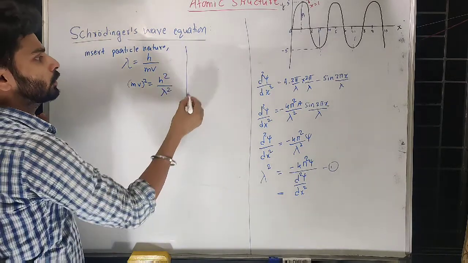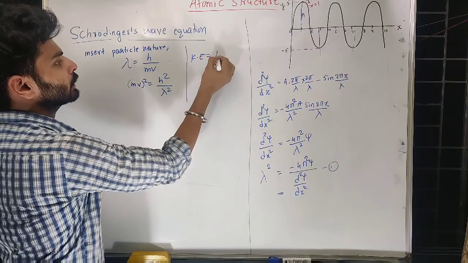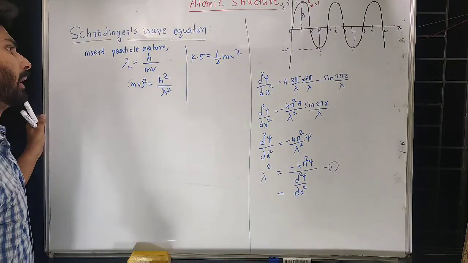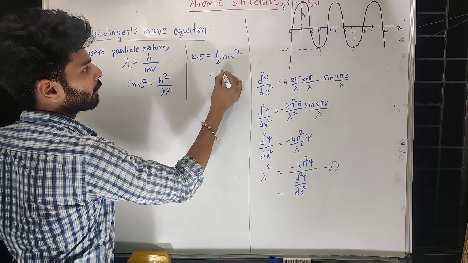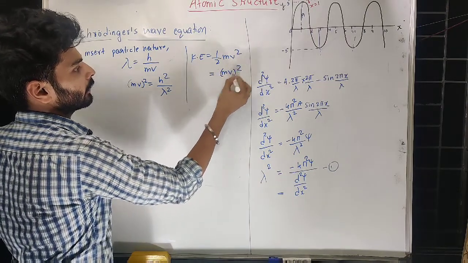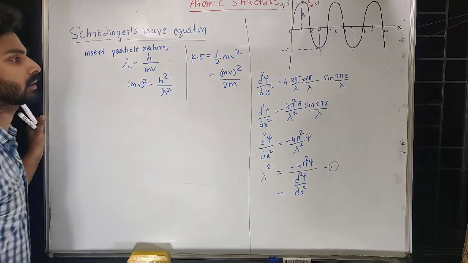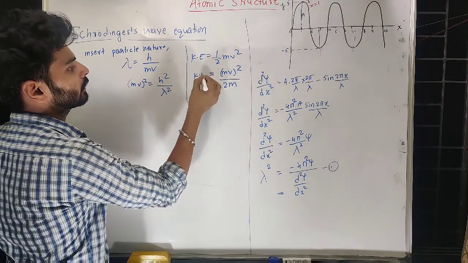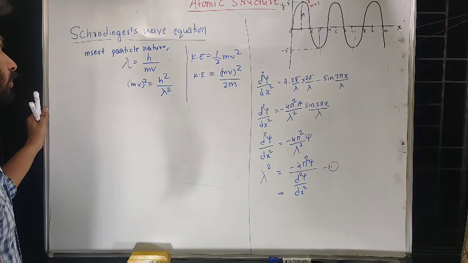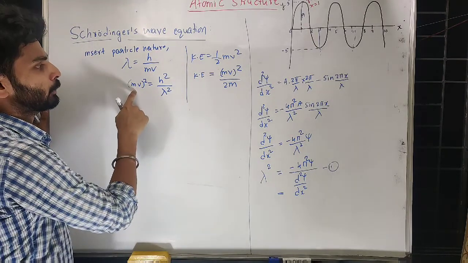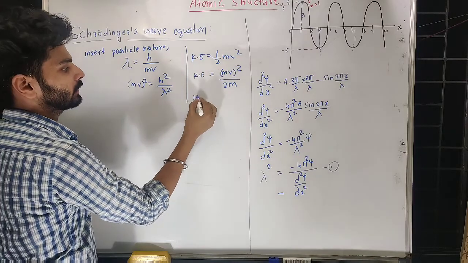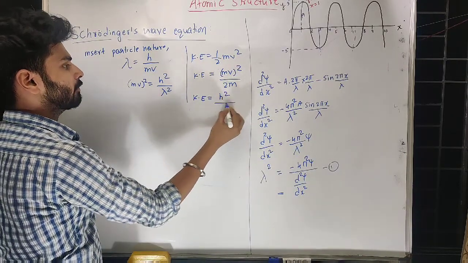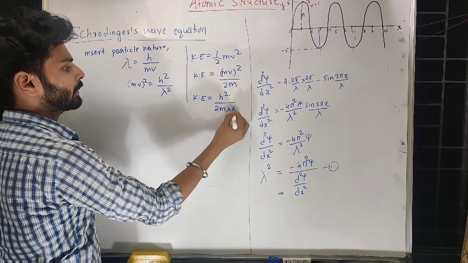Now we also know kinetic energy is equal to half mv square. If I multiply and divide by m, kinetic energy is m square v square divided by 2m. So if I put m square v square as this, then kinetic energy is equal to h square divided by 2m lambda square.